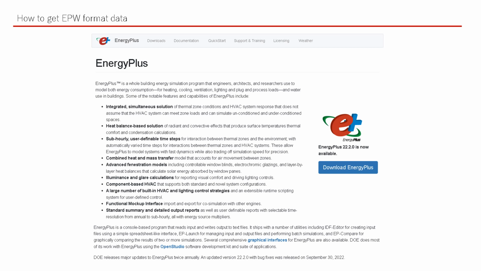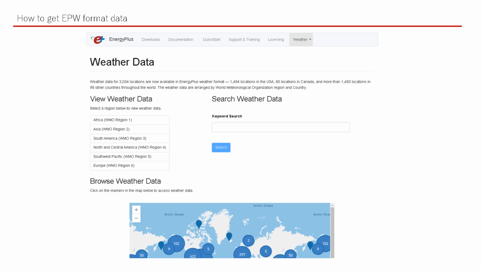We will start to explain how to get EPW data from the website. First, you can go to the EnergyPlus homepage. Let's click the Weather button. We can go to the weather data page. Let's scroll down.